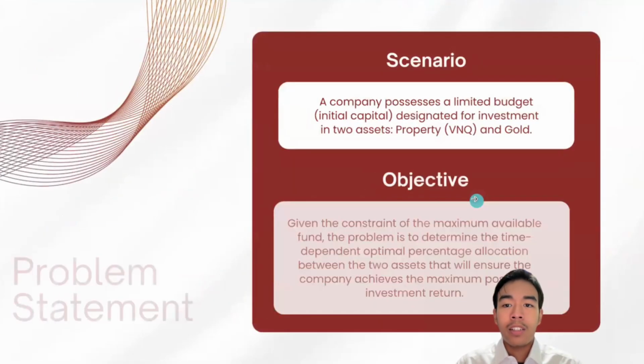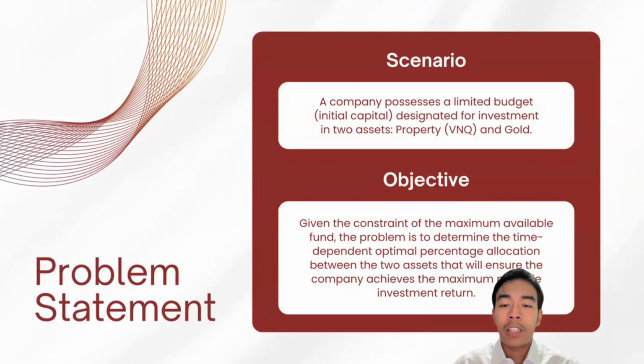Okay, next, the scenario or the problem statement in my topic. Specifically, I will be putting myself as a company that possesses a limited budget of initial capital designated for investment in two assets, which are the property, the VNQ that we mentioned earlier, and gold. The objective is, given the constraint of the maximum available funds that the company has, to determine the time-dependent optimal percentage allocations between the two assets, property and gold, that will ensure the company achieves the maximum possible investment return or profit.